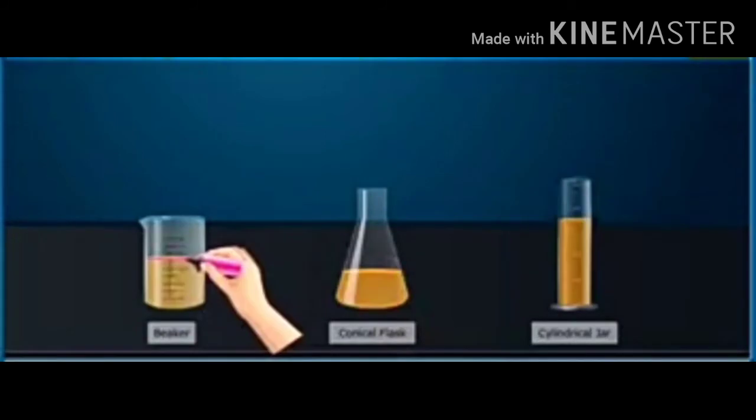Observe the shape, children. In this activity, we observe that liquids take different shapes based on the containers, whereas the volume remains the same. Finally, we learned that liquids have no fixed shape but have a fixed volume, and also liquids can flow easily from one container to another. So liquids are also called fluids.